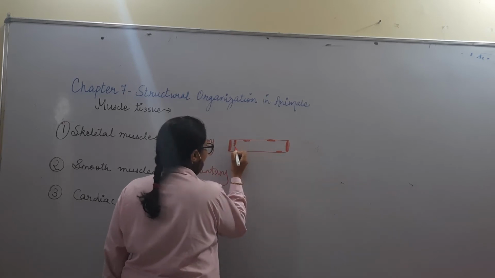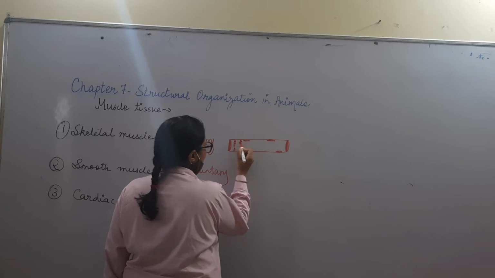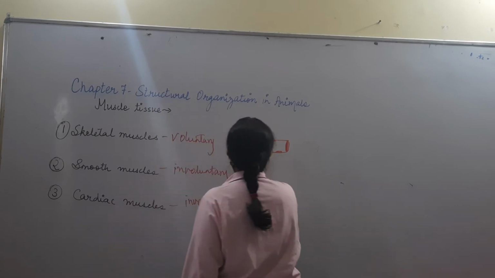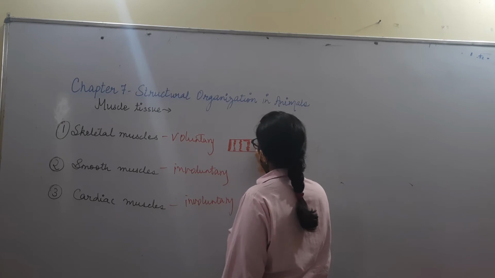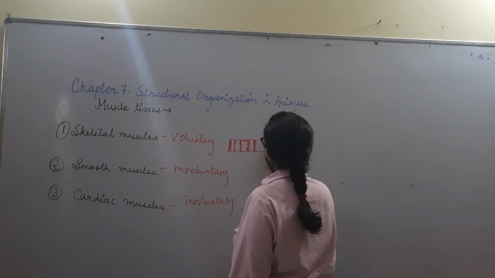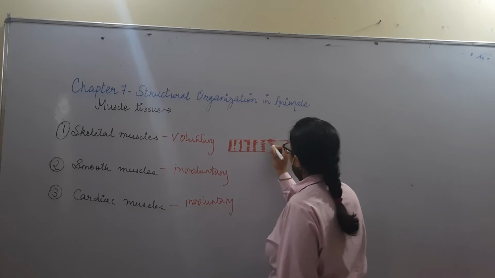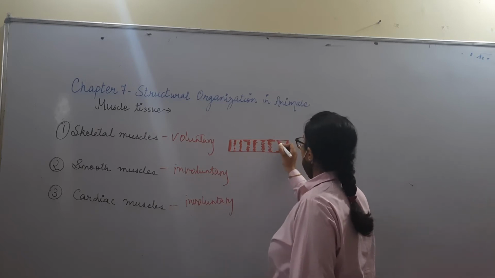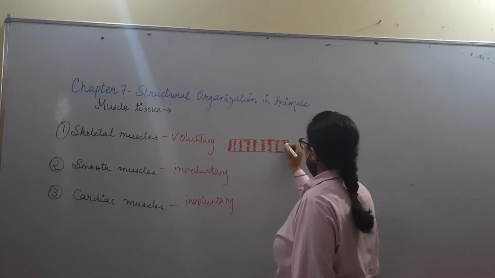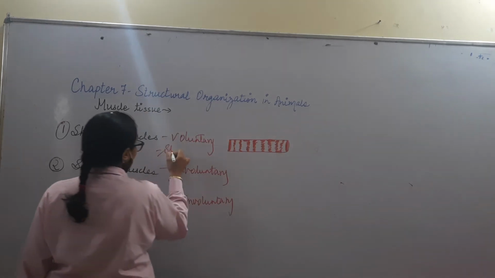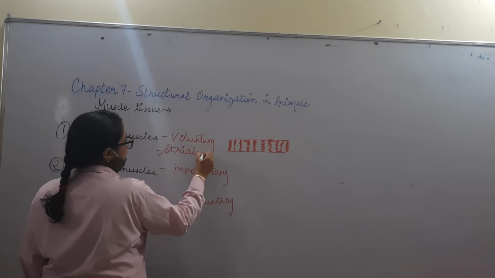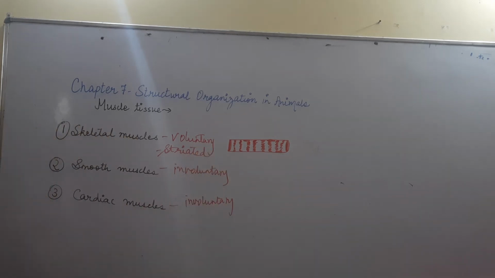And this type of arrangement is there, where you will see some dark bands and some light bands are present. It is cylindrical in shape. These are the dark bands, and in between the white region are the light bands. So because these types of striations are present, these muscles are striated muscles.